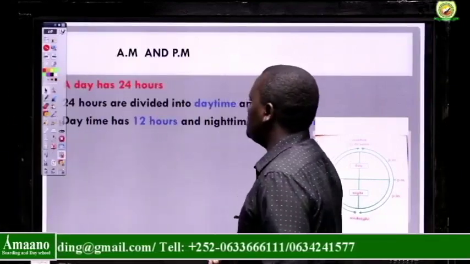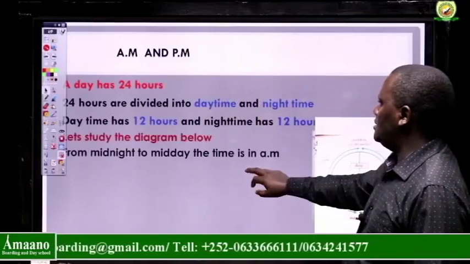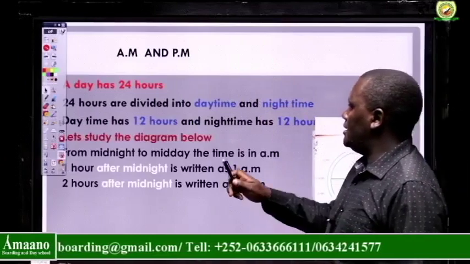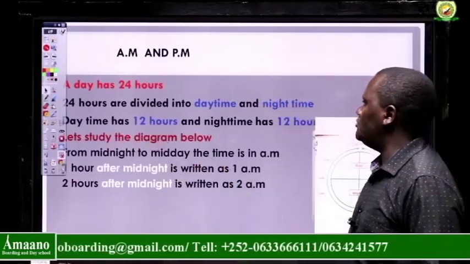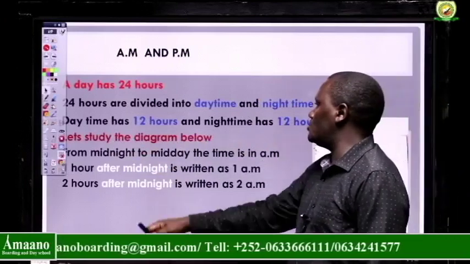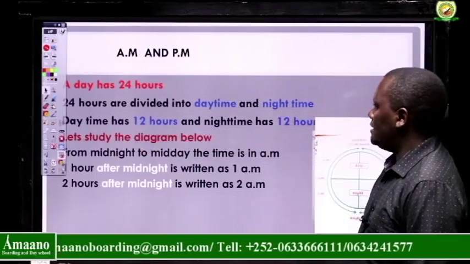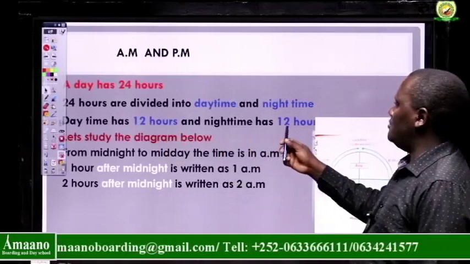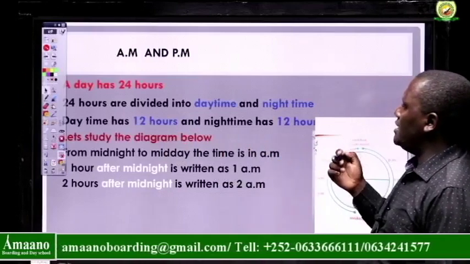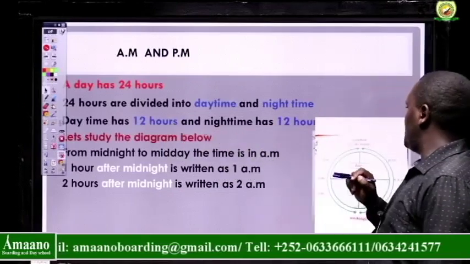These 24 hours are divided into daytime and nighttime. Daytime has 12 hours and nighttime has 12 hours. That is 12 plus 12, that is 24 hours. That means a whole day has 24 hours.